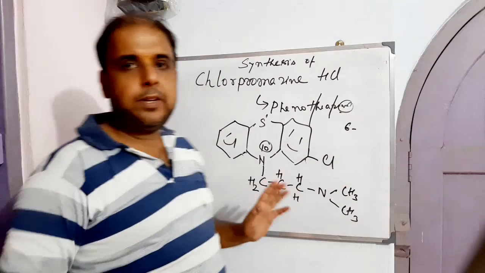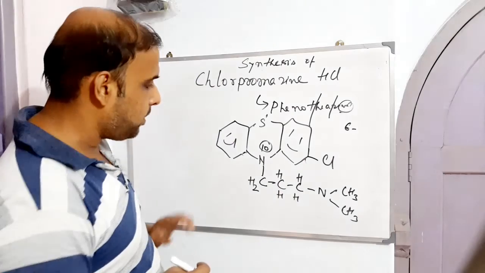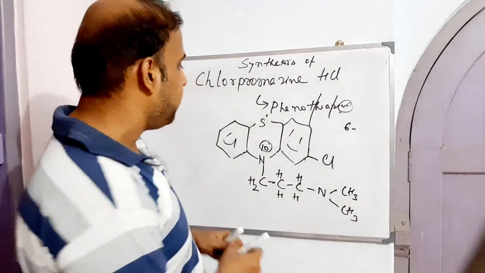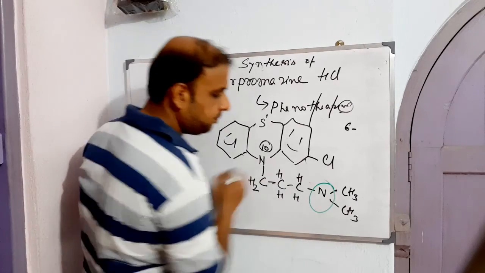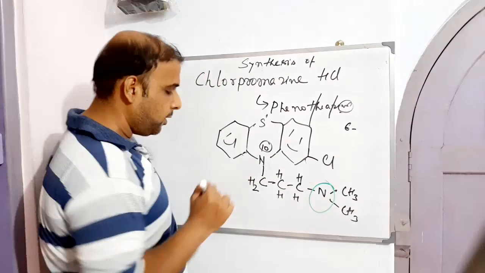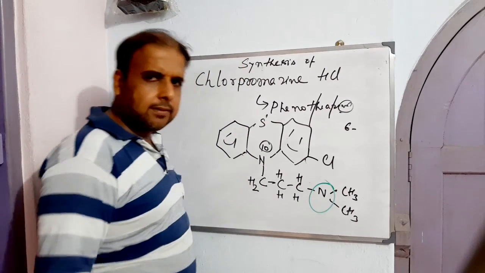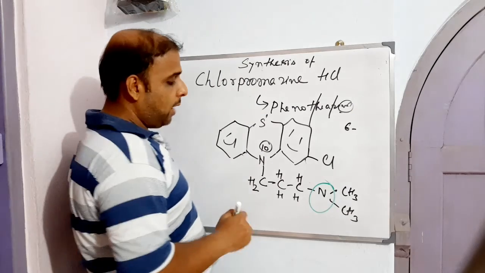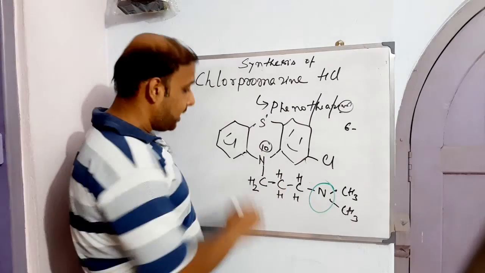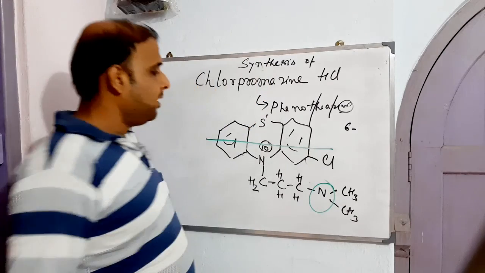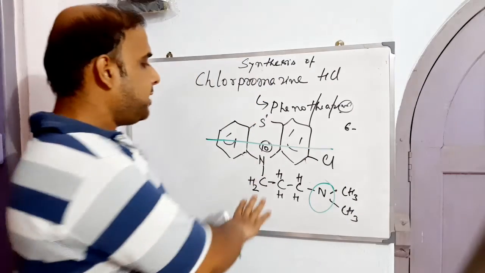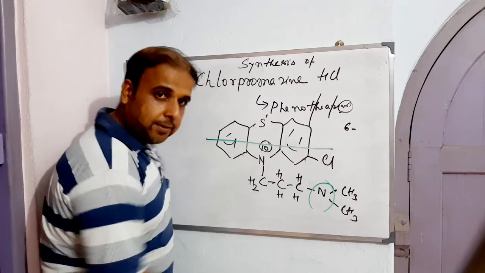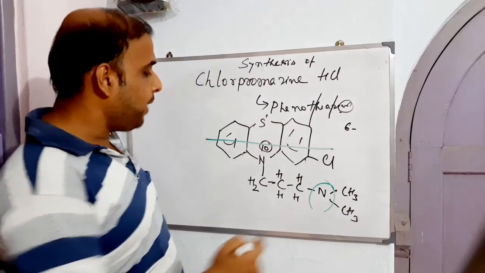Now let's try to figure out the IUPAC name of chlorpromazine. This is basically a tertiary amine, so it can be called propan-1-amine or propanamine. But before that, we have to mention the substituent. Here this is found to be the biggest substituent of this alkyl amine. So where exactly is it placed?